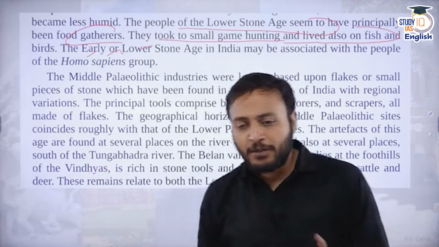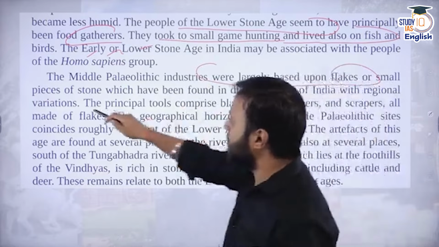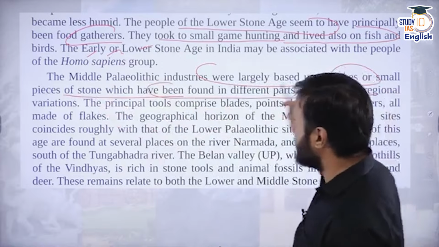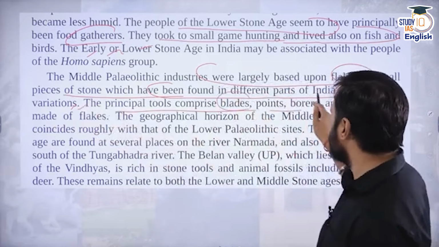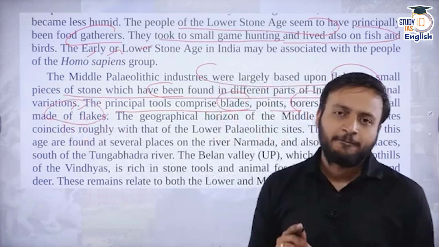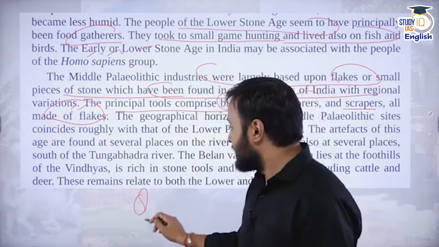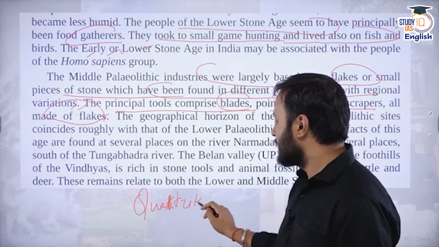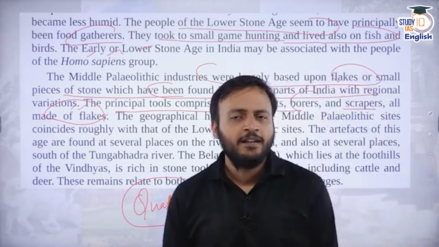Right, everyone? Because in the Middle Paleolithic age, what happened? They were largely based upon the flakes or the small pieces of the stone which have been found in the different parts of India, these regional variations. So the principal tools comprised of the blades, points, borer, scrapers, all made up of the flakes. Remember one thing, the Paleolithic tools were made of quartzite. Right, quartzite. This quartzite was a very hard stone, very tough as well.